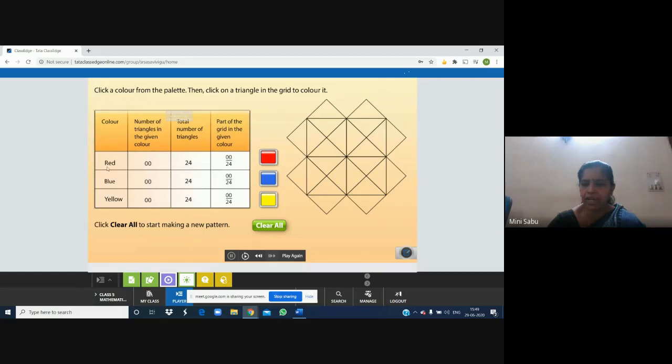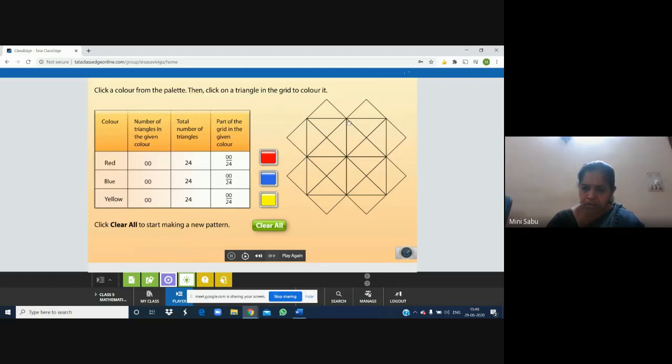We haven't used any color, red, blue, or yellow, so everywhere you can see 0. After we make the pattern, all these numbers will change and it will show how many red triangles we have filled, how many blue, and how many yellow. Okay, now let us try to make this beautiful pattern, and you can draw this in your copy also, children.